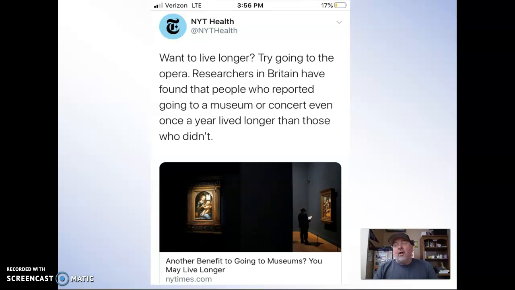So people were saying, look, want to live longer? Hey, if you go to the opera, you'll live longer. No. If you're rich, if you're the type of person who can afford going to the opera, if you're the type of educated person who probably even knows what the heck opera is, I've never been to an opera, then a whole bunch of other good things happen. So all we know is going to the opera and living longer are correlated. Going to the opera does not cause you to live longer, contrary to what even the venerable New York Times says.